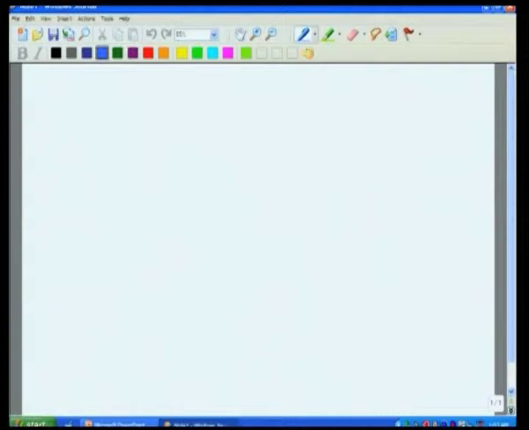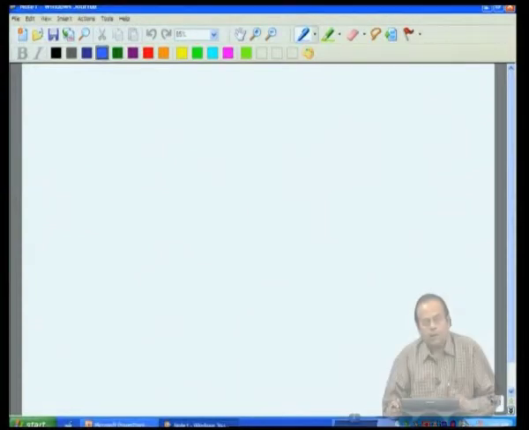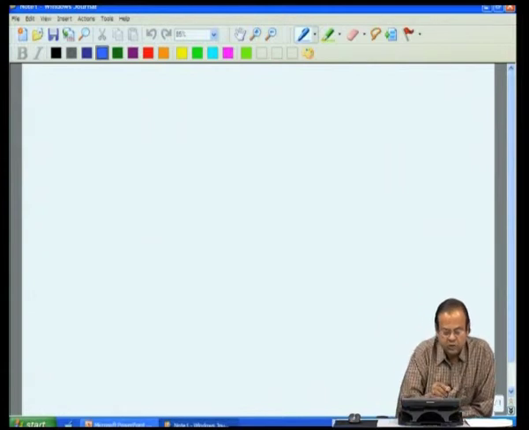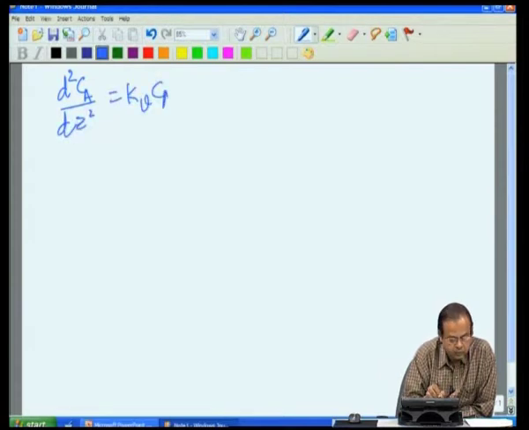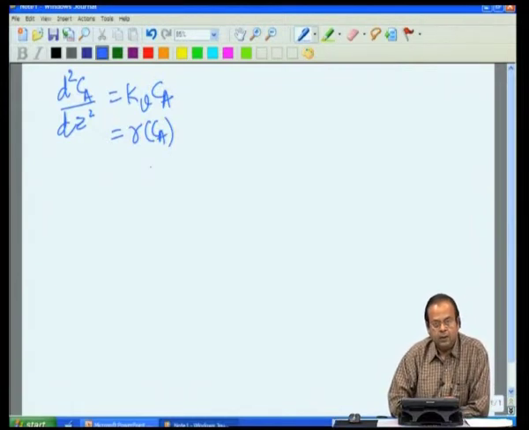Let us go back to our mass balance equations and say that our mass balance equation in the dimensionless form was kV into Ca, or let us just put it as rate as a function of Ca.